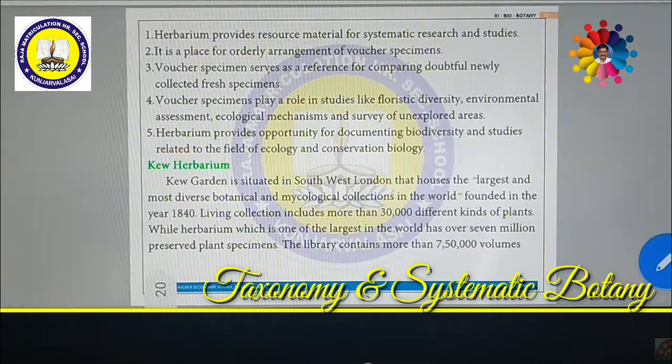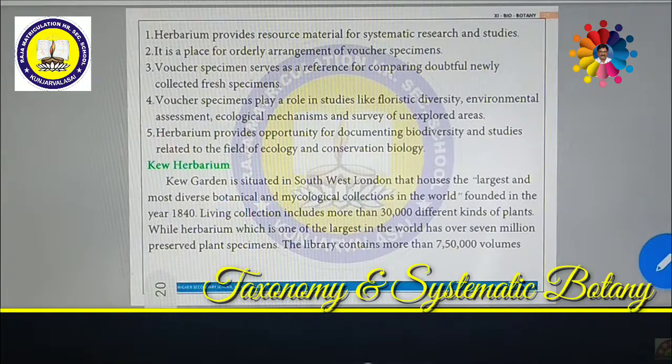Herbarium provides opportunity for documenting biodiversity and studies related to the field of ecology and conservation biology. The type specimen or voucher specimen plays an important role in studies like floristic diversity, environmental assessment, ecological mechanism and survey of unexplored areas as well.